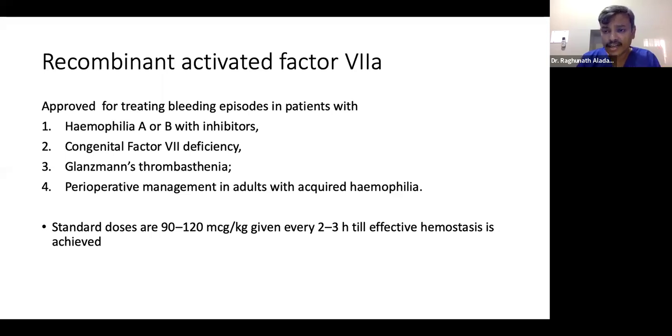This is another factor concentrate, widely used for hemophilia A and B with inhibitors, congenital factor 7 deficiency, Glanzmann's thrombasthenia, and perioperative management in adults with acquired hemophilia. This is a very classical FDA-approved indication for factor 7A. The standard dose is 90 to 120 microgram per kg, repeated every 2 to 3 hours until effective hemostasis is achieved. That is the recombinant factor 7A dose.